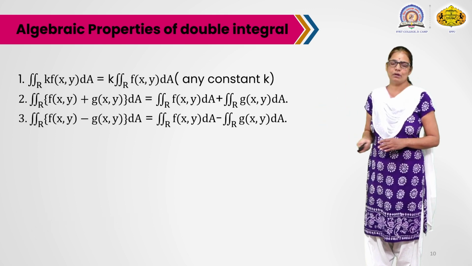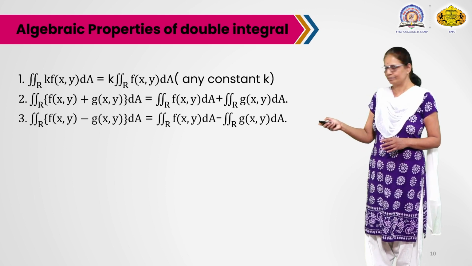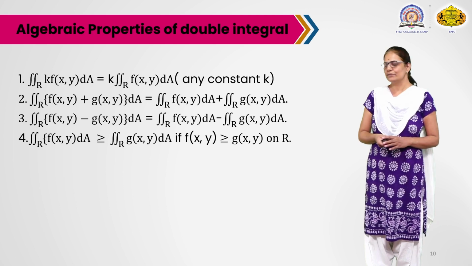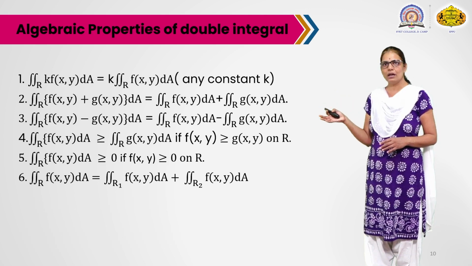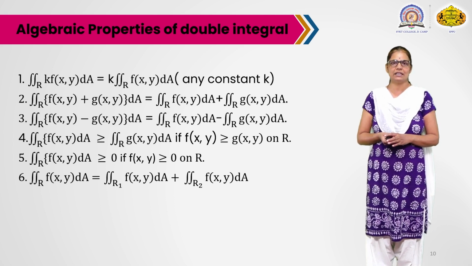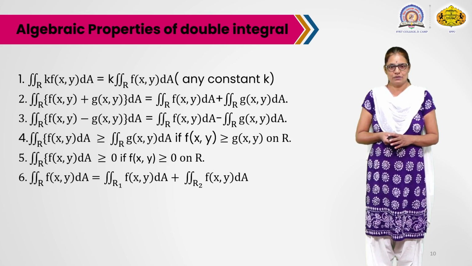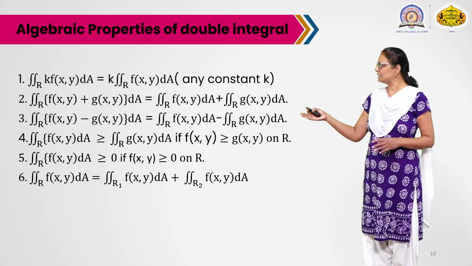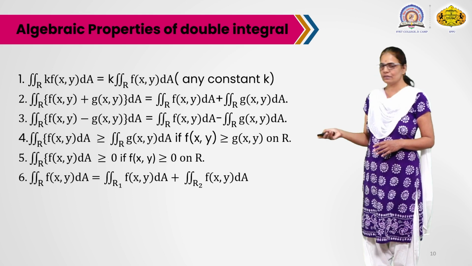Now the same property for subtraction. Next properties. As we know, if f of x,y is greater than or equal to g of x,y over R, then the integration of f is also greater than or equal to the integration of g over the given region R. Now the next property is if f of x,y is greater than or equal to 0, then its double integral over the region R is also greater than or equal to 0.